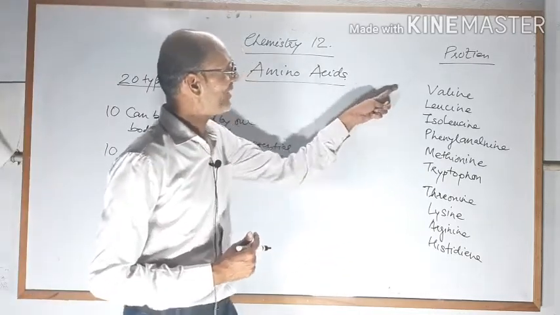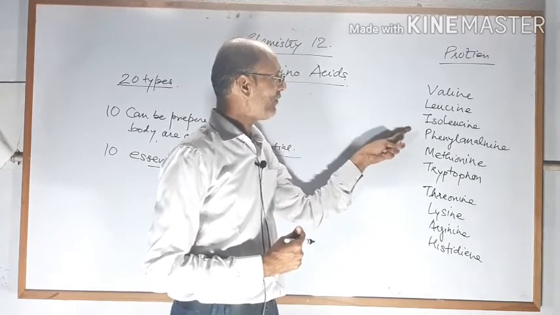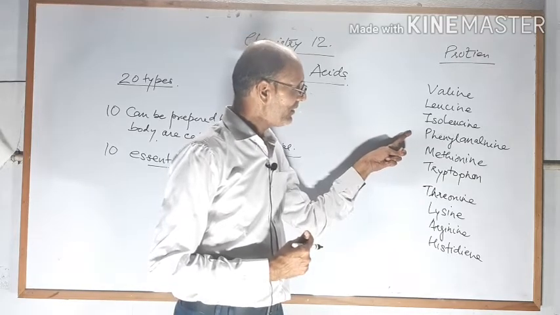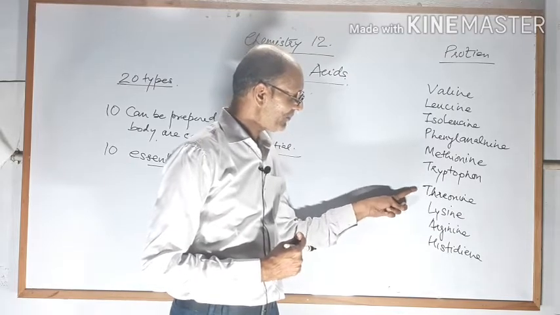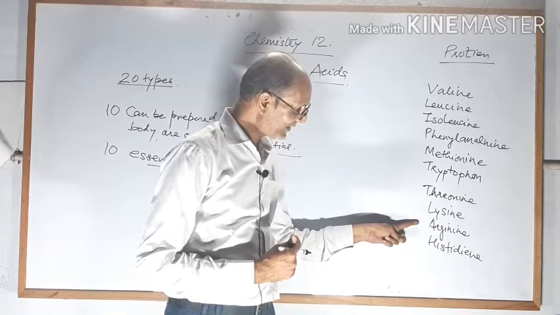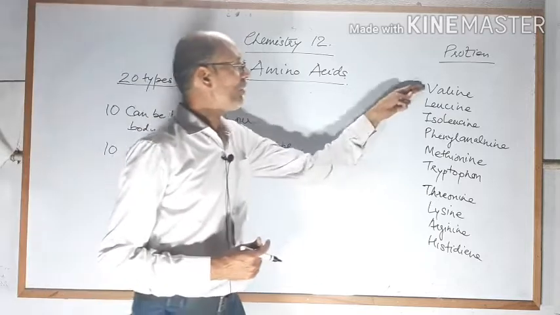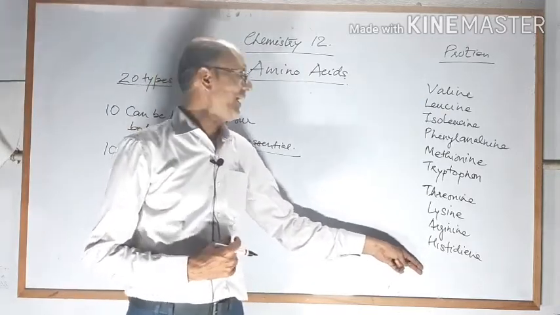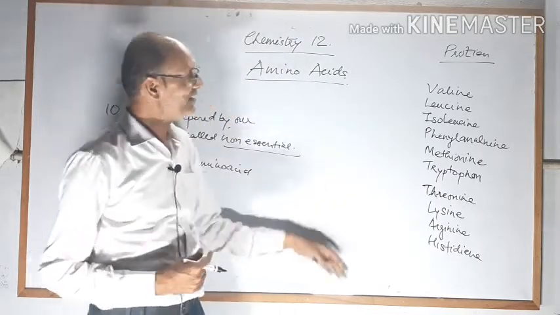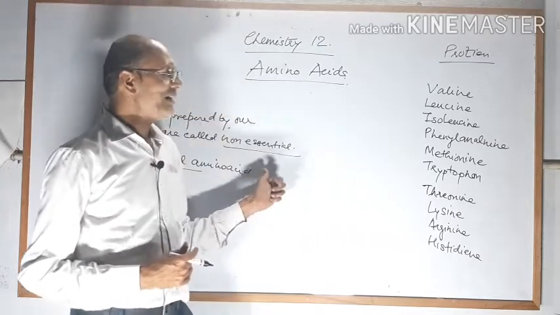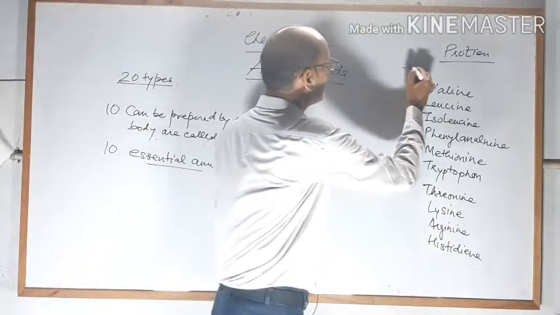These are the essential amino acids. Number 1, valine. Number 2, leucine. Number 3, isoleucine. Number 4, phenylalanine. Number 5, methionine. Number 6, tryptophan. Next, threonine. Next, lysine. Next, arginine. And next, histidine. So these 10 amino acids are not prepared in our body, and we have to send these amino acids through diet. I think you understand. The other 10, which our body can prepare, are called non-essential amino acids. These are the list of essential amino acids.